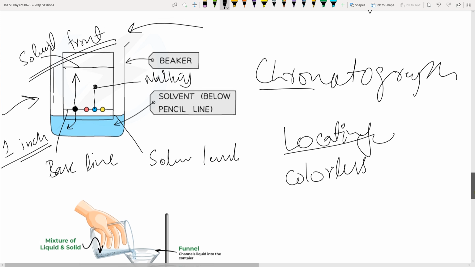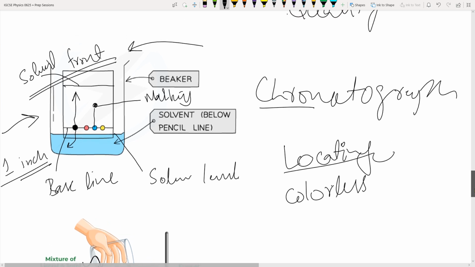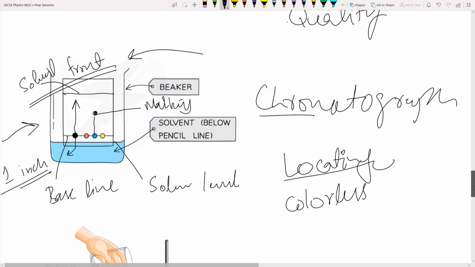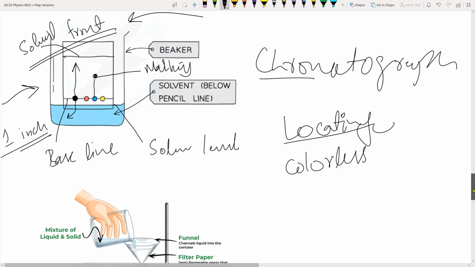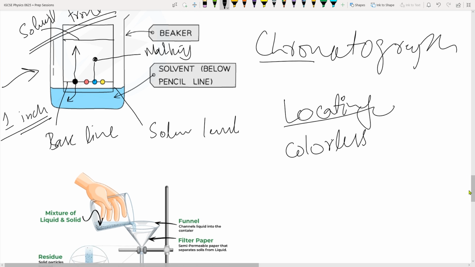Maybe for starch, if you're doing it, starch is colorless, so we use a starch indicator. If you remember, in the syllabus list, the starch indicator is given, so you can list it in your experiment, in your apparatus. You can use it to color, and it will give you an iodine dark purplish brown color.